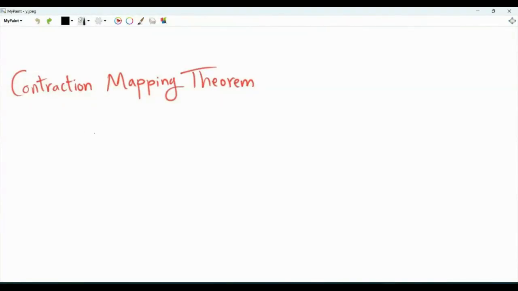So we have a Banach space, a complete and normed vector space. Let's call it big X. And we have a mapping T from X to X. And this mapping is a contraction mapping.